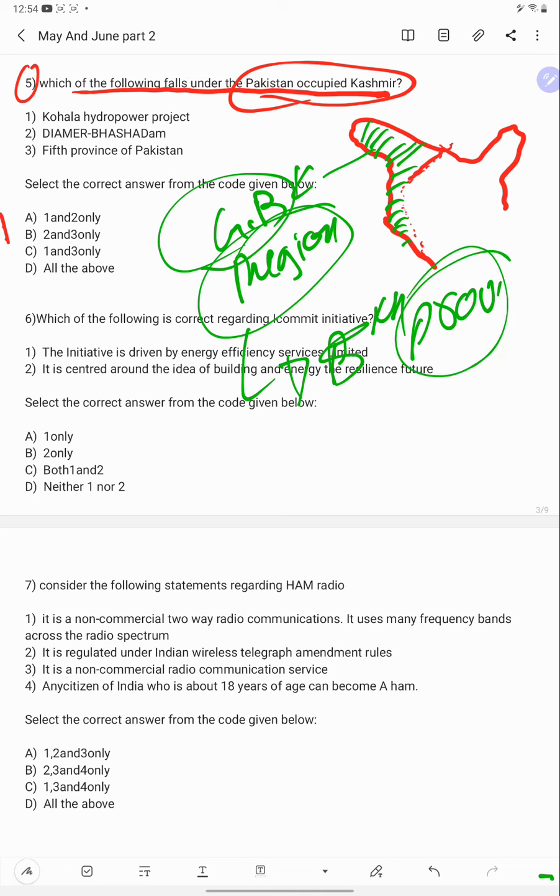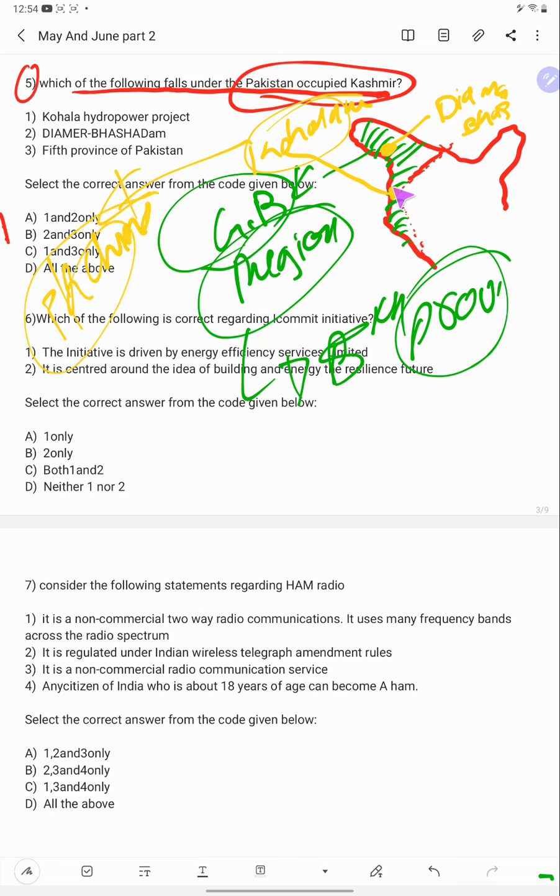Here Diamer Bhasha Dam is there. Here Kohala hydropower project has been agreed between Pakistan and China.